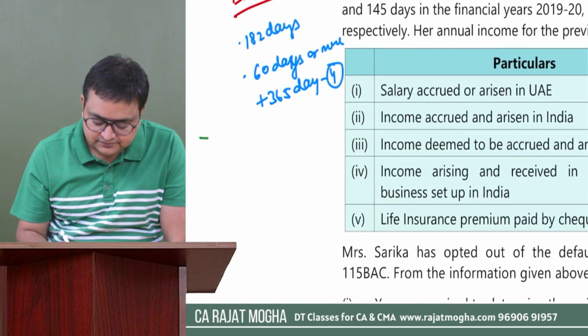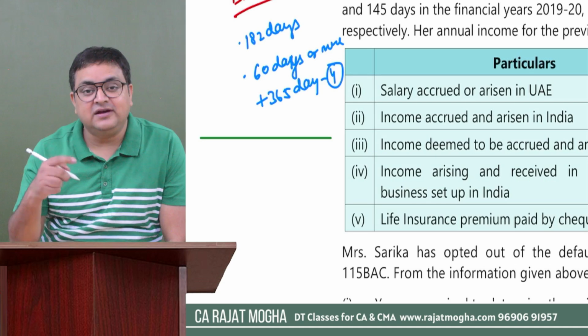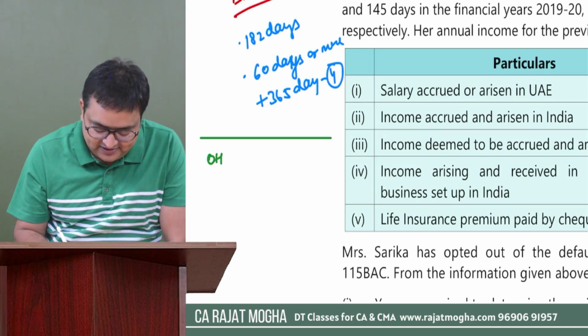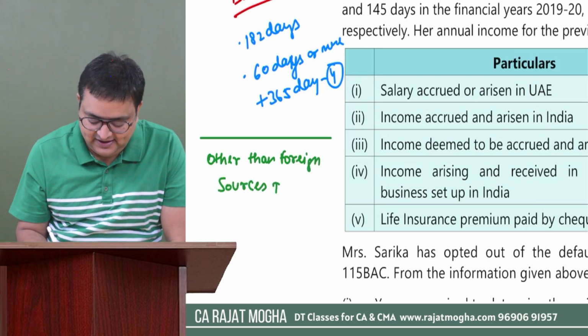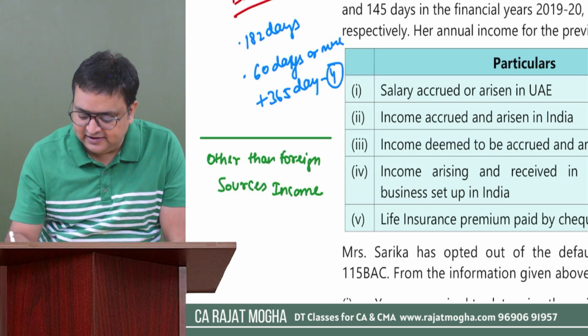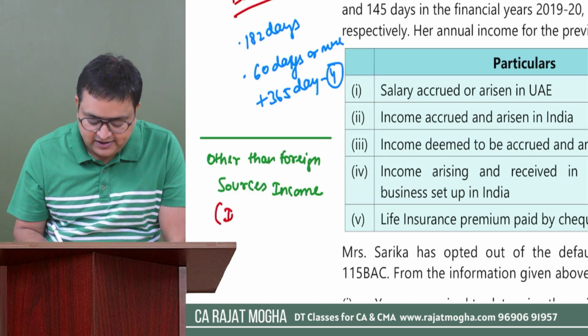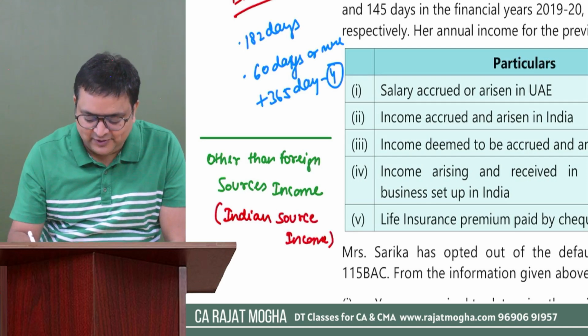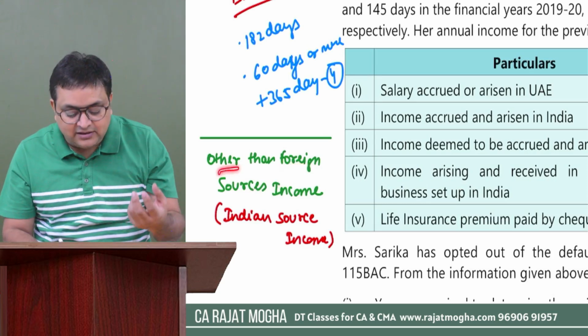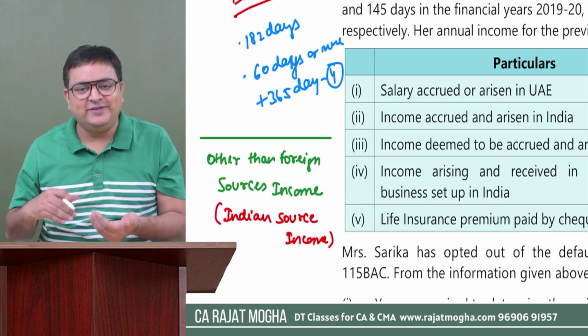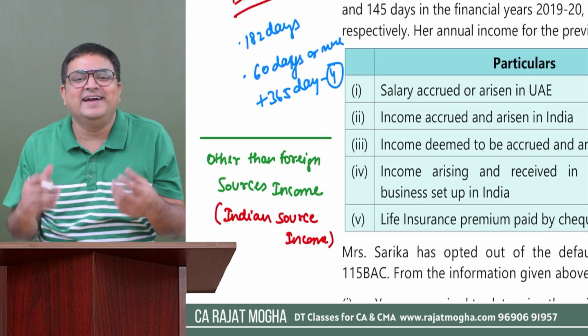If that person has income other than foreign sources income, in other words, I can simply call it Indian source income. What is foreign sources? Which is related to outside. And other than foreign sources is the opposite of that, which is related to inside. Inside means in India.